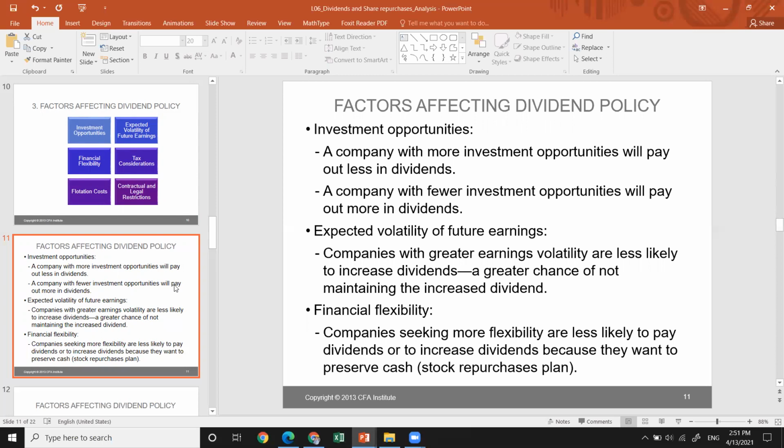Talking about the second factor, which is expected volatility of future earnings, companies with greater earnings volatility are less likely to increase dividends or have a greater chance of not maintaining the increased dividends. When it comes to financial flexibility, companies that seek more flexibility in their liquidity position are less likely to pay or increase dividends because they would like to preserve cash, or they may go through a stock repurchase plan to keep the liquidity position of the company stable.